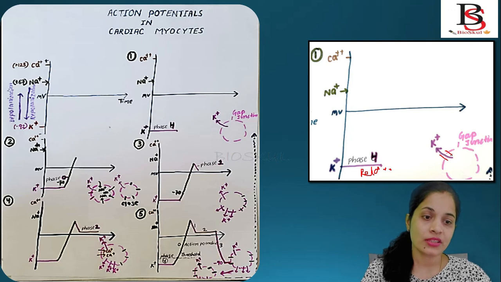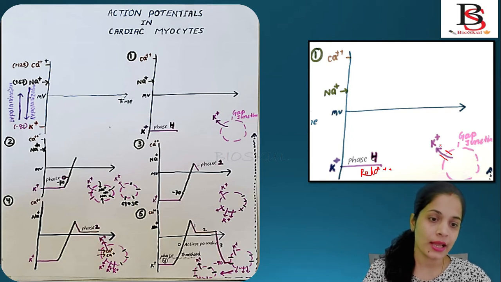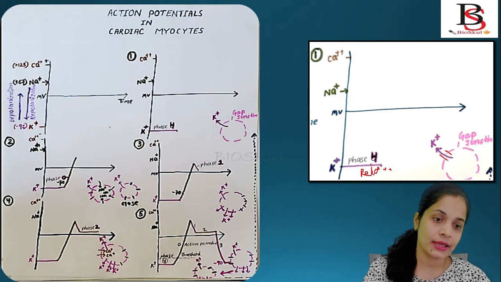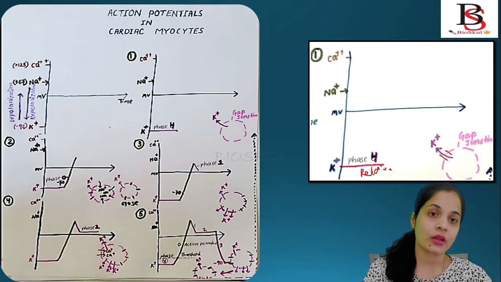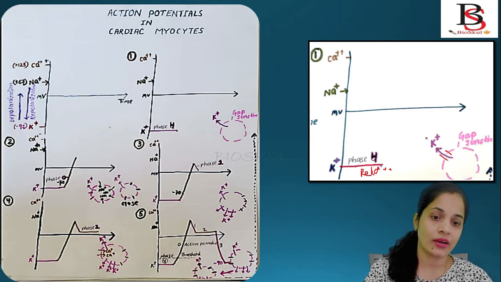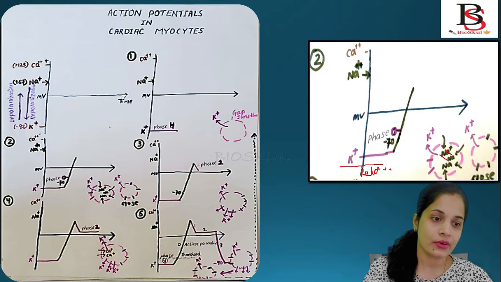If the potassium ion moves out of the cell, it causes a negative membrane potential, right? Potassium causes negative membrane potential, and the cell stays there for a short period of time. If at that time the neighboring cell is in the depolarization state, then in the next step the sodium ions enter the cell.